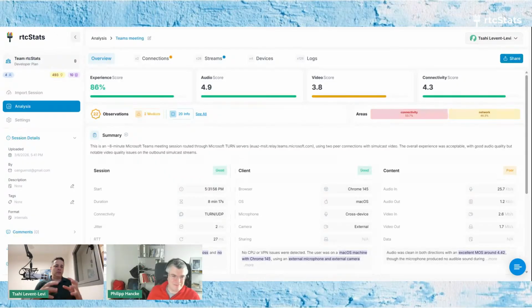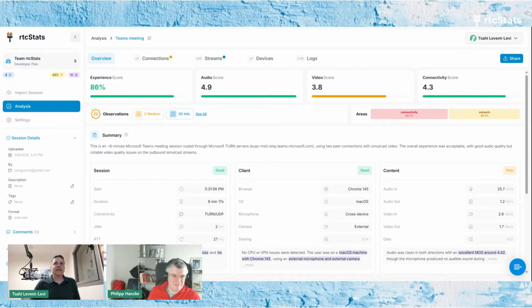The experience score takes into account all of the other scores, so it's like an aggregate of audio, video, and connectivity, and the observations, the things that we found that were interesting in the file and you should be aware of, everything weighted based on what needs to happen there. So now we can look at the experience score and based on that, decide what to do with a session or how to approach analyzing large batches of data. So that's the first thing that we've had.